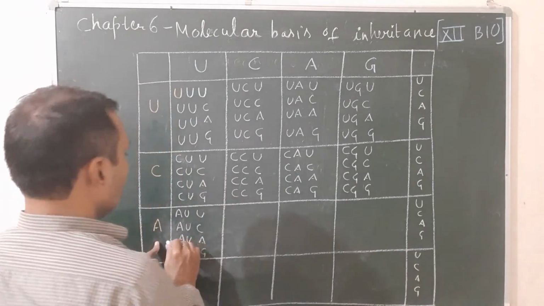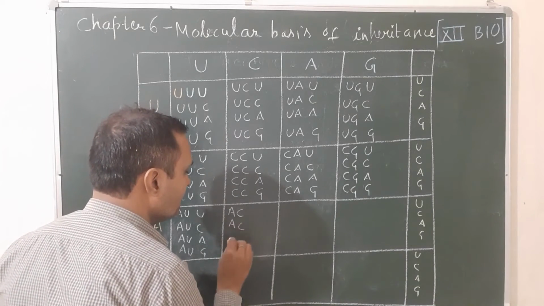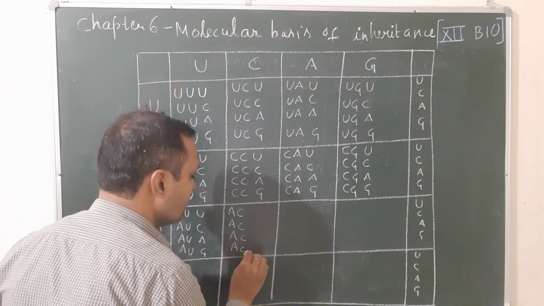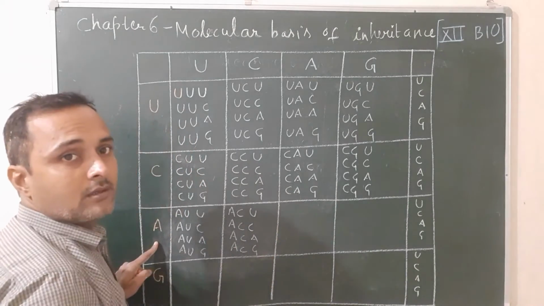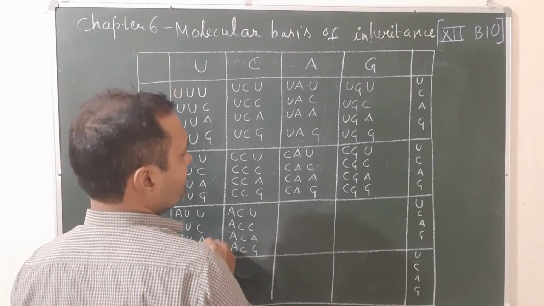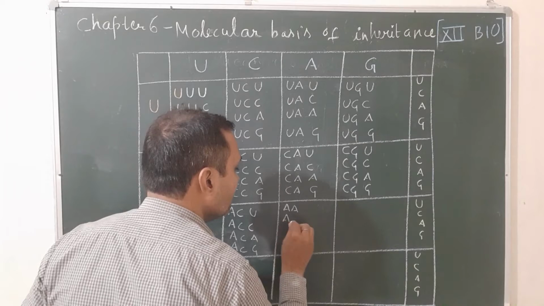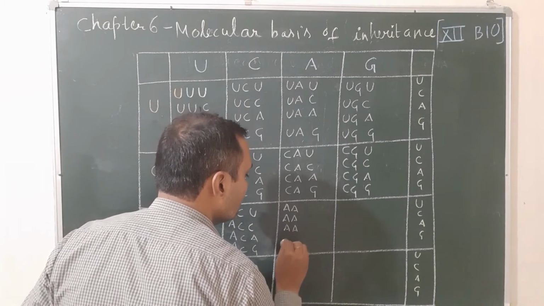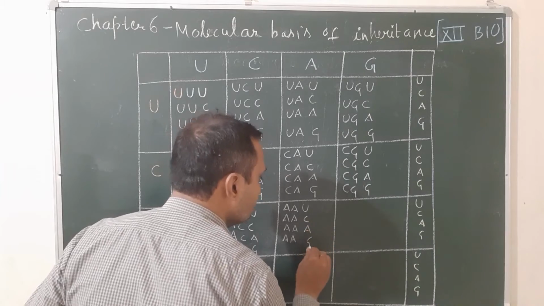Next, A and C combination 4 times: A C, A C, A C and A C. Then U, C, A, G. Next one, you will take double A 4 times. A and A, so double A 4 times. Then again U, C, A and G.